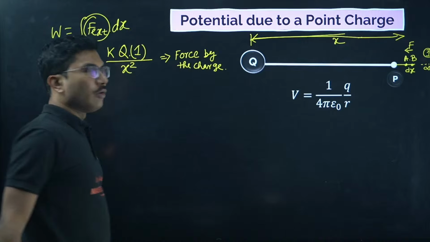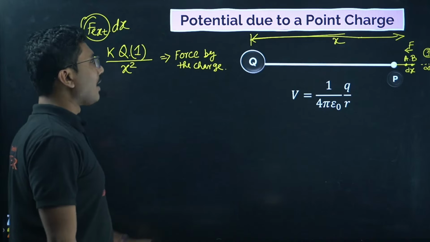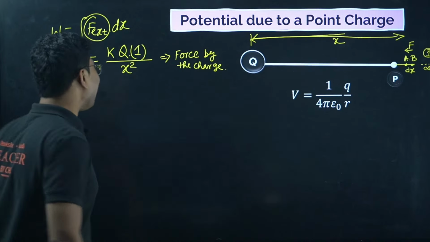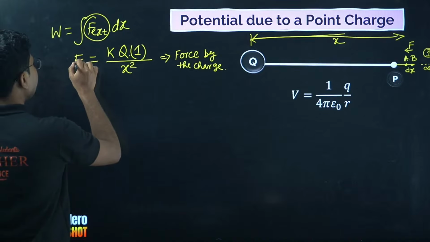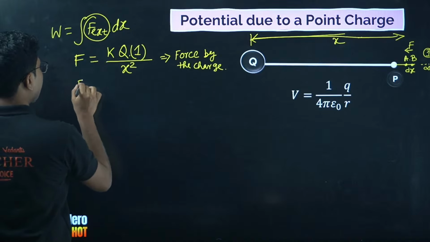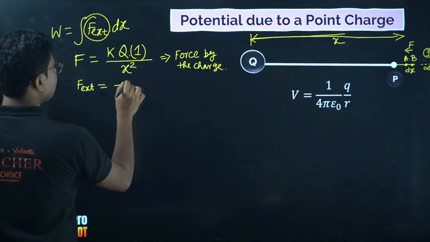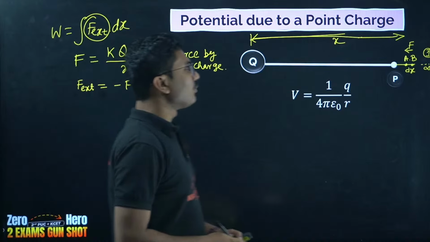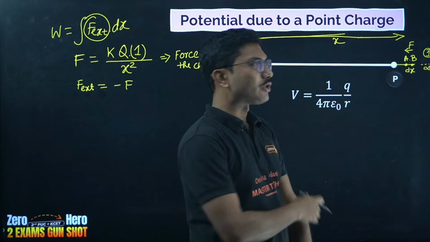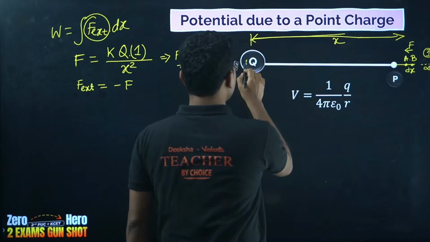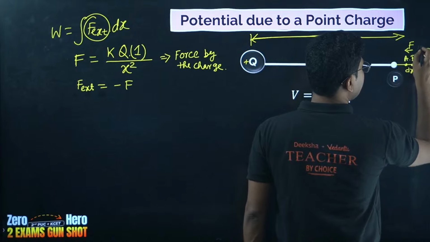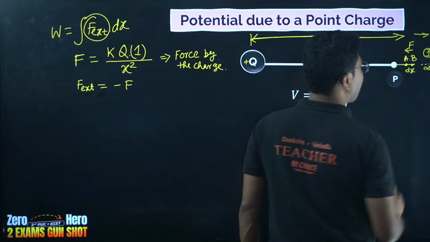Now what I said, you have to apply an external force which is exactly equal to this force, but in the opposite direction. Suppose this is a positive charge, this is also a positive charge, then there will be a repulsive force acting in this direction.